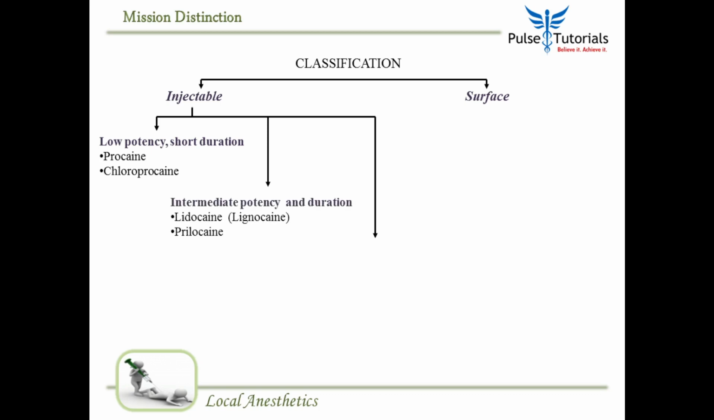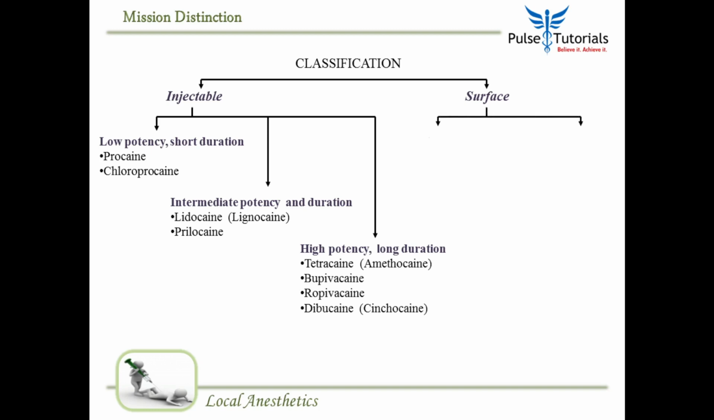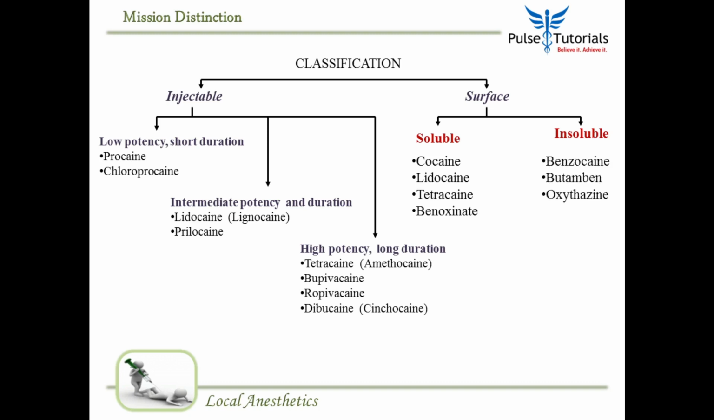Intermediate potency, intermediate duration: lidocaine or lignocaine, both mean the same thing, and prilocaine. And high potency, long duration includes tetracaine, also known as amethocaine, bupivacaine, ropivacaine, dibucaine. Dibucaine is also known as cincocaine. Surface anesthetics are either soluble or insoluble. Solubles include cocaine, lidocaine, tetracaine and benoxynate, and insoluble includes benzocaine, butamben and oxethazaine.